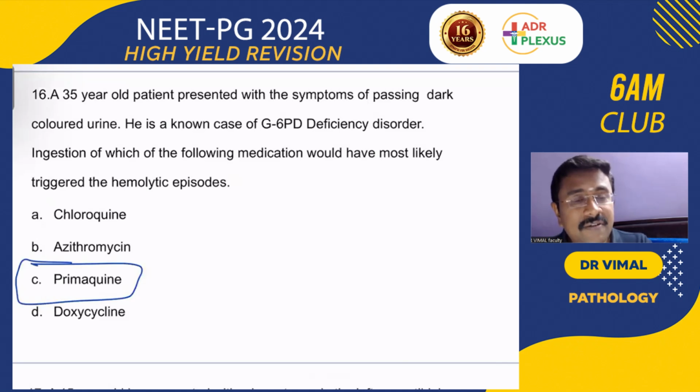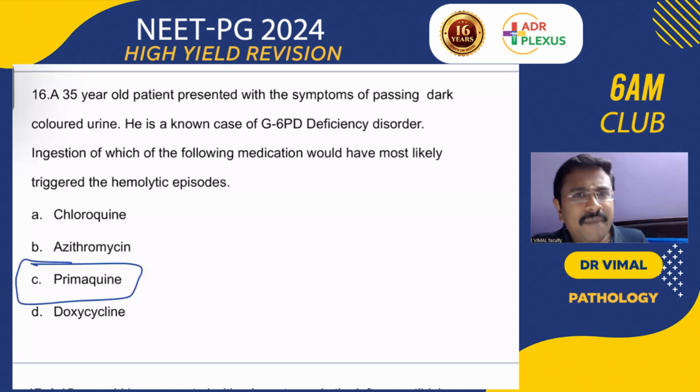So with oxidative stress, either infections, a history of malaria, naphthalene balls or fava beans, what happens? The sulfhydryl groups of the hemoglobin get precipitated. And what is that body? Heinz bodies. How can Heinz bodies be demonstrated? By supravital stains, and you can see bite cells, blister cells, ghost cells, helmet cells. All these things you can see in G6PD deficiency.